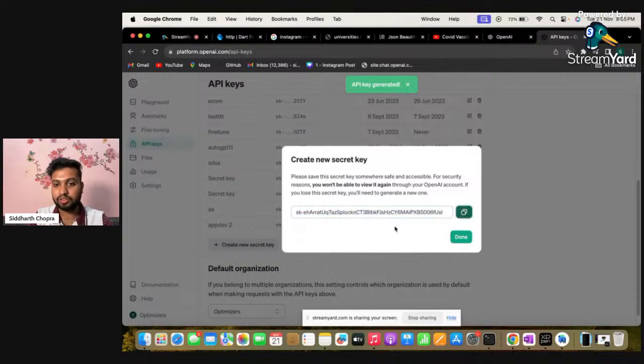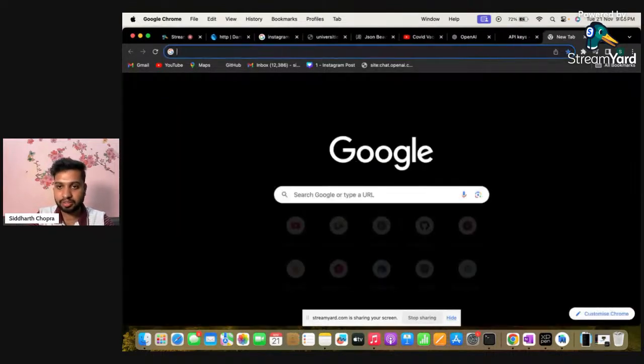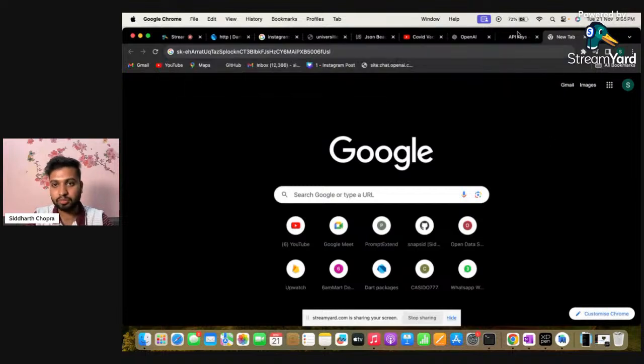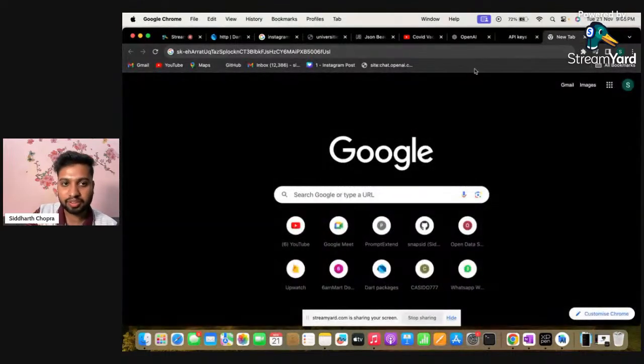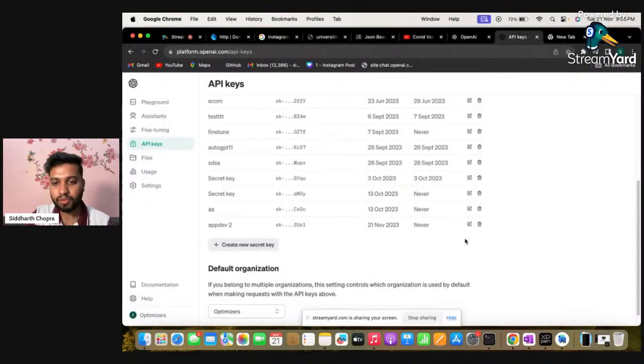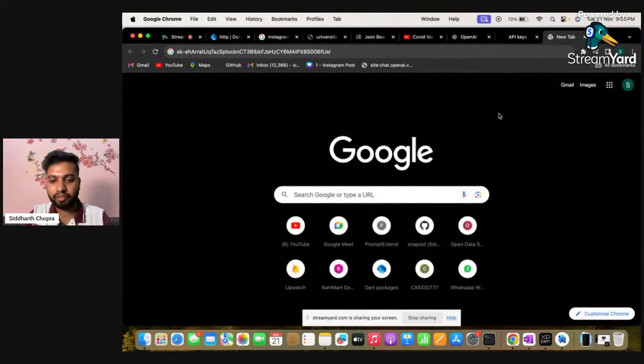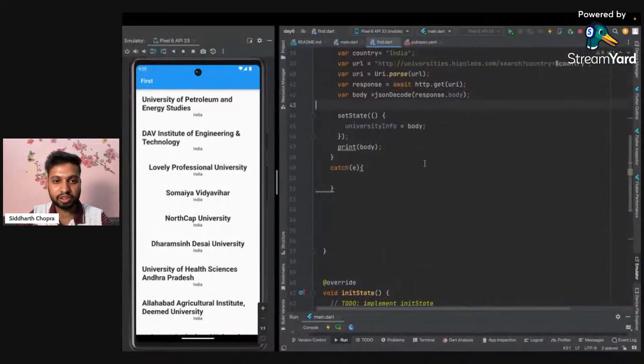So I'm just copying this key. This key will not be visible again, so just copy it and paste it somewhere safe. Even if it is deleted, you can create a new key, but I just don't want to do that again. So I just pasted it here, and yeah, here we have our key. We just want to use this key inside our code.